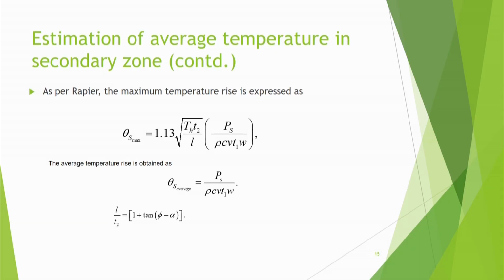In that case, the maximum temperature rise is expected to be 1.13 under root (TH T2 L) times PS divided by rho C V T1 W, where TH is the thermal number. So the average temperature rise is obtained like this, and L by T2, where T2 is the uncut chip thickness, is given by 1 plus tan phi minus alpha, where phi is the shear angle and alpha is the rake angle.